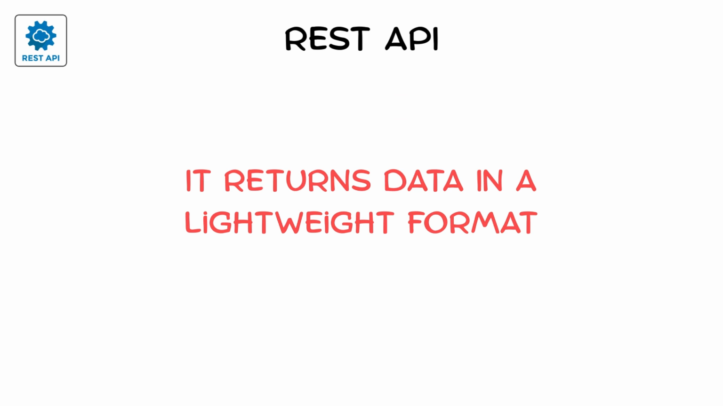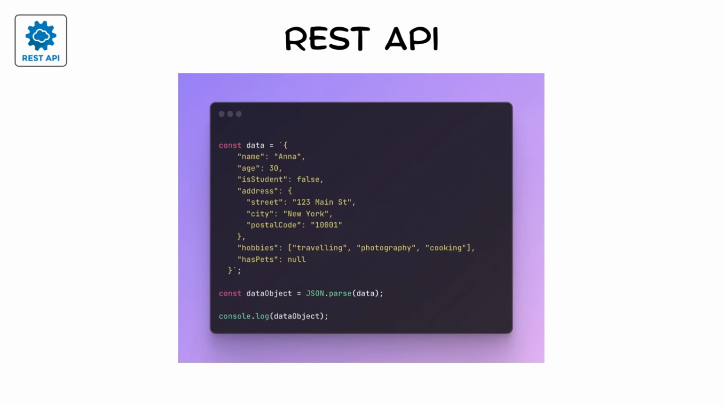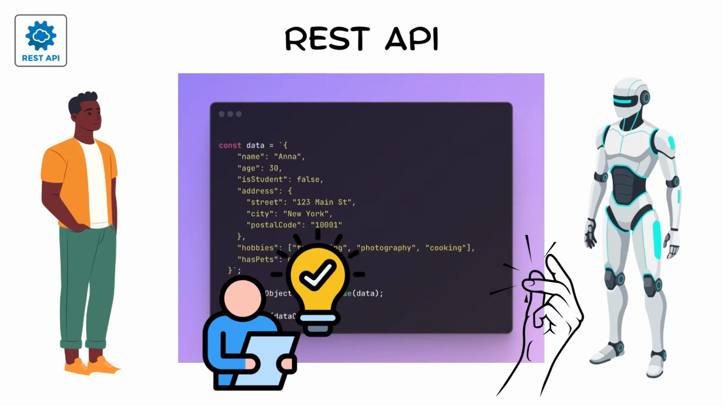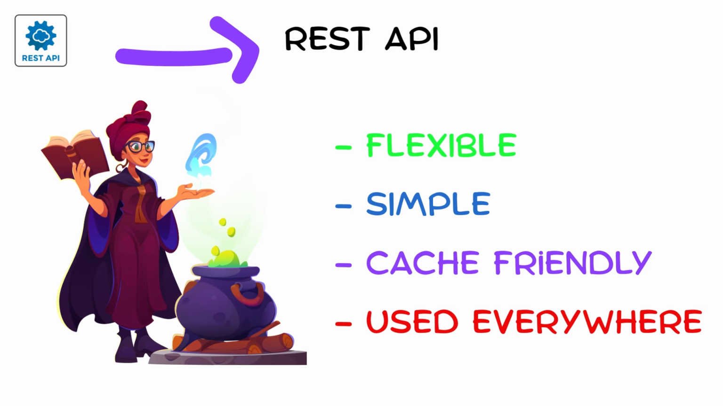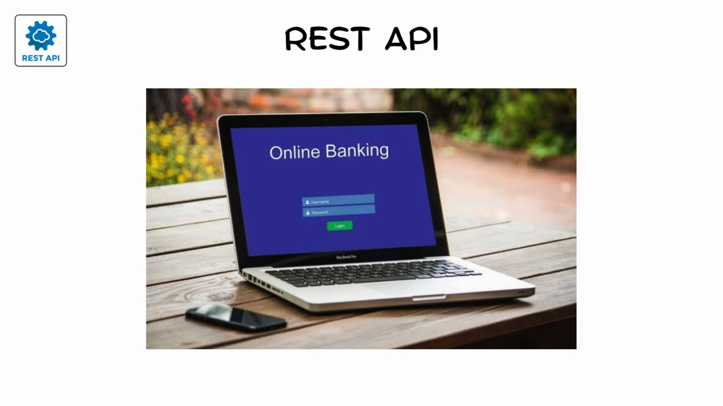It returns data in a lightweight format, usually JSON, which humans and computers understand easily. The magic? REST is flexible, simple, cache-friendly, and used everywhere, from Twitter to Instagram to online banking.